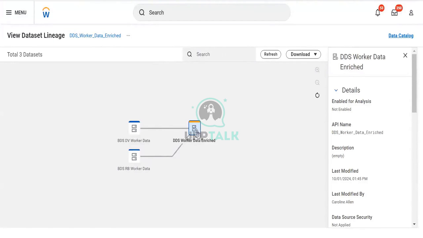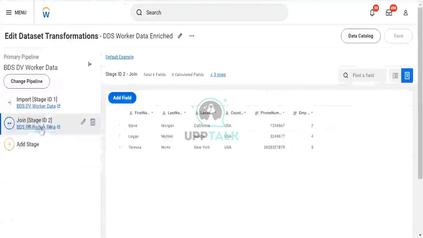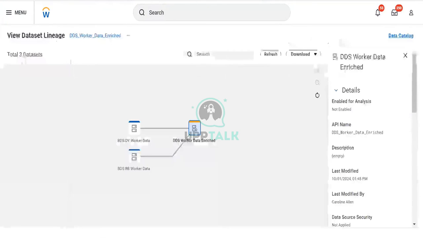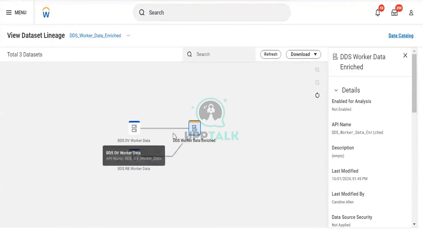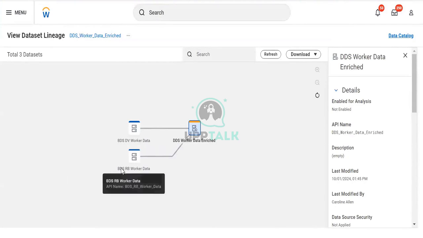Basically this will be considered as the primary working, and all the things will get added from up and from down. That is why, when we did a join on it, the main import was the worker data. Whatever the import is, it will consider that lineage as the primary pipeline, and this one will be considered as a secondary pipeline.